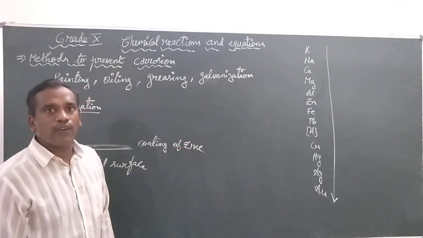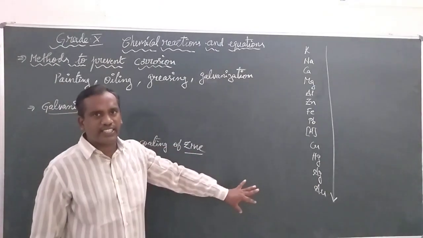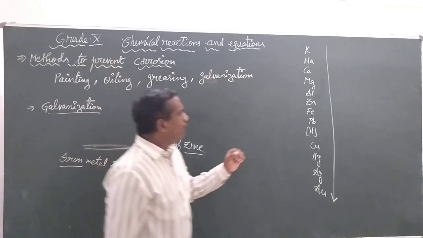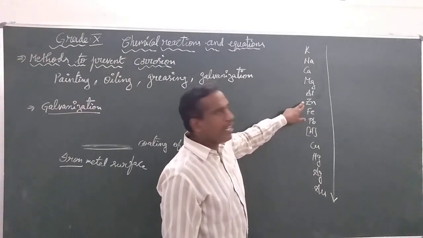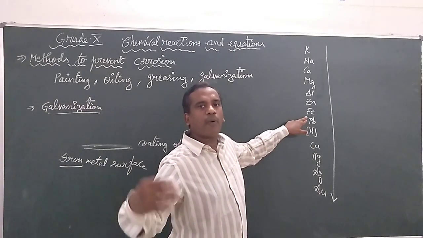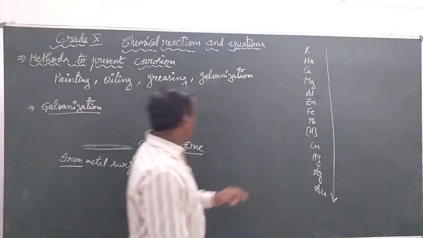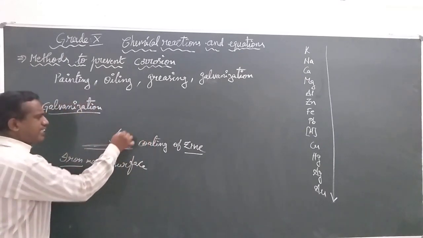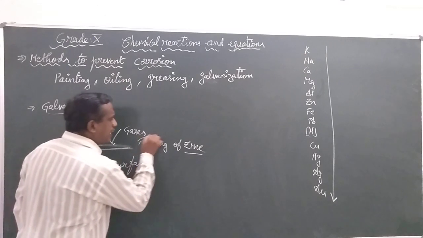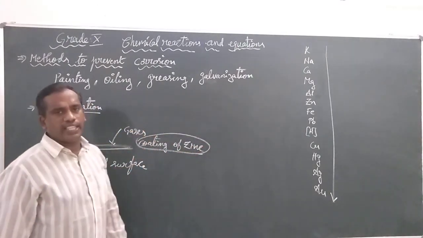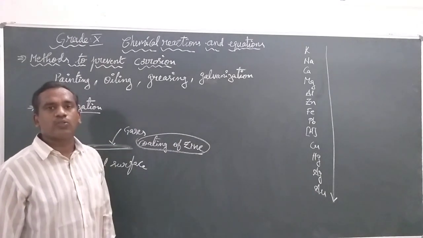If you see iron and zinc in the reactivity series, zinc is more reactive. Whenever atmospheric gases want to contact the surface of iron, first of all they contact the surface of zinc, reacting with zinc because zinc is more reactive than iron.